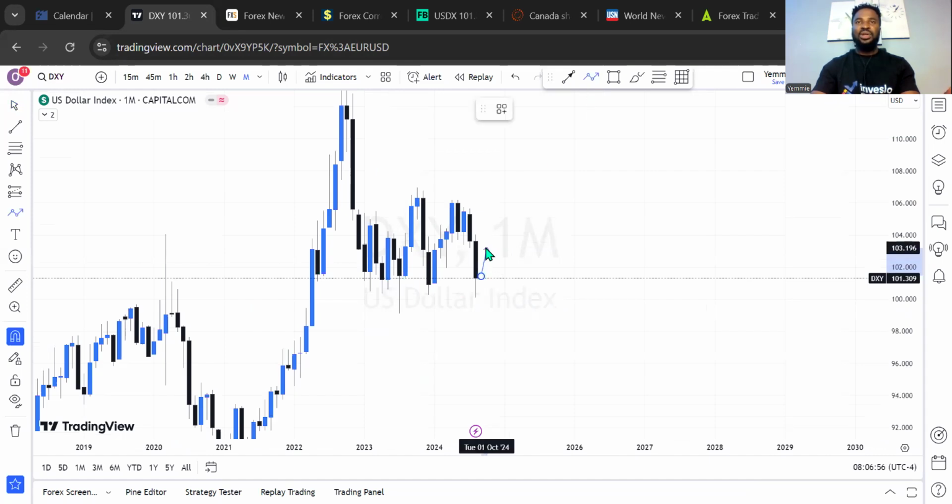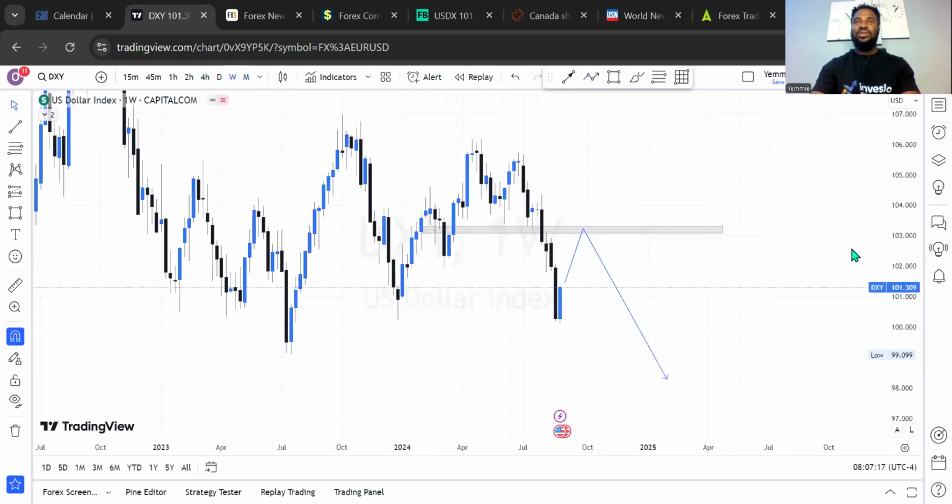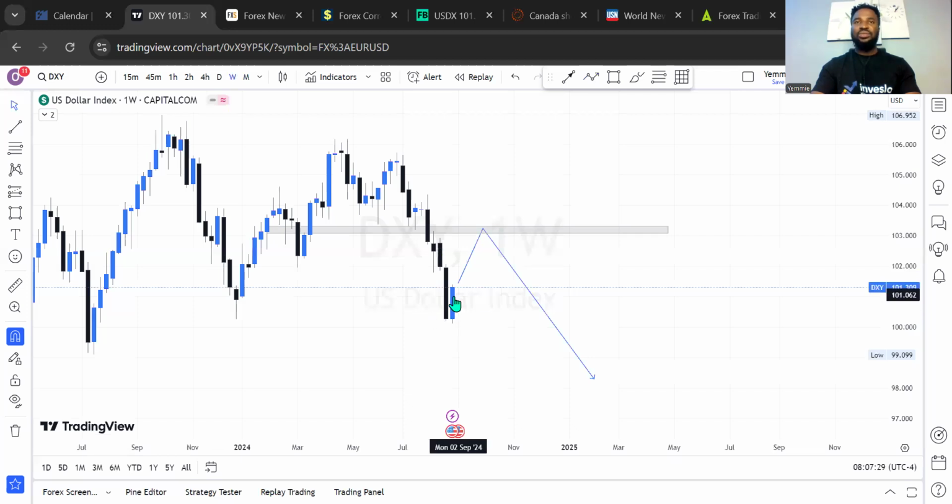So there is high probability for the market to go in a direction like this before a more sell continuation will happen on DXY. Therefore, I'm taking a bias whereby I'm expecting the DXY to go bullish this month, at least for the first week of this month. Let's check out the weekly outlook and see if that aligns. On the weekly outlook, for the past few weeks, 1, 2, 3, 4, 5 weeks, it's been bearish and it broke the previous low level here, which we anticipated in the previous week. And last week happened to be a very bullish one.